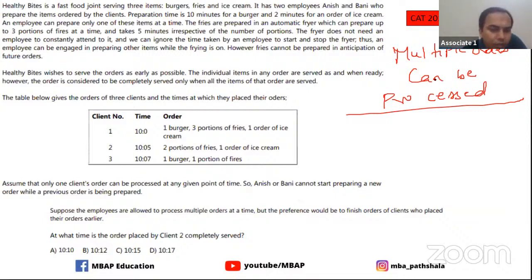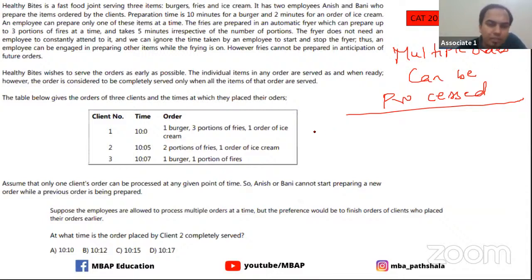At what time is the order placed by client number 2 completely served? At what point of time? I see only Manak has put the answer till now. Prakash says B. Manak says A, but Manak is not sure, I guess. Understand, guys? We can process multiple orders. All right, so I see a variety of answers: A, B, C, and all of that coming up.